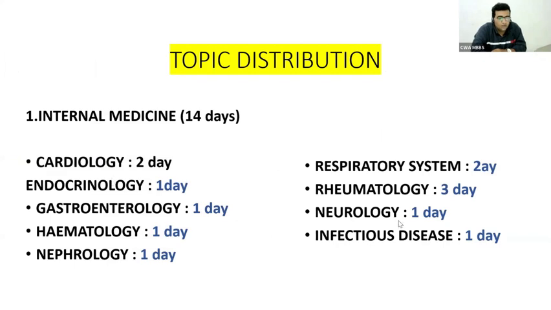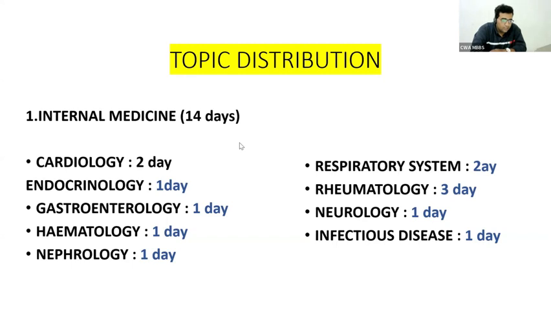We may not follow this order because the last batch still has some respiratory system, neurology and infectious disease to complete. So we will deal with the respiratory system tomorrow, after completion of cardiology, then neurology, infectious disease, etc. Anyway, we will complete all these internal medicine topics first.